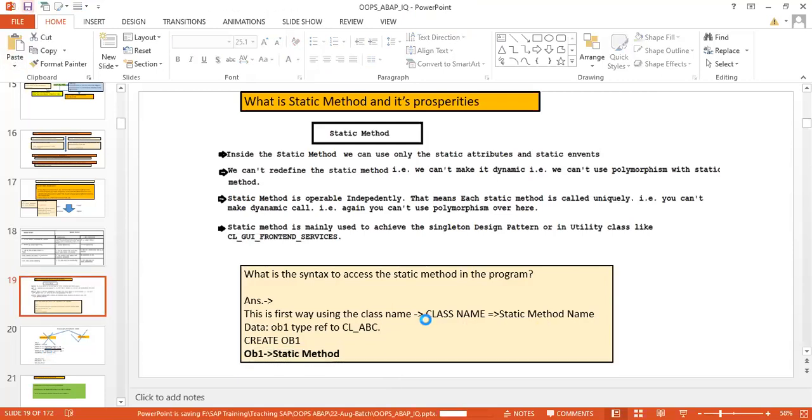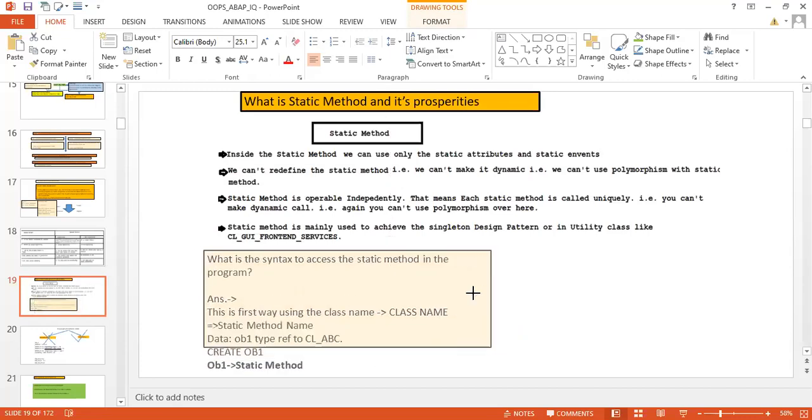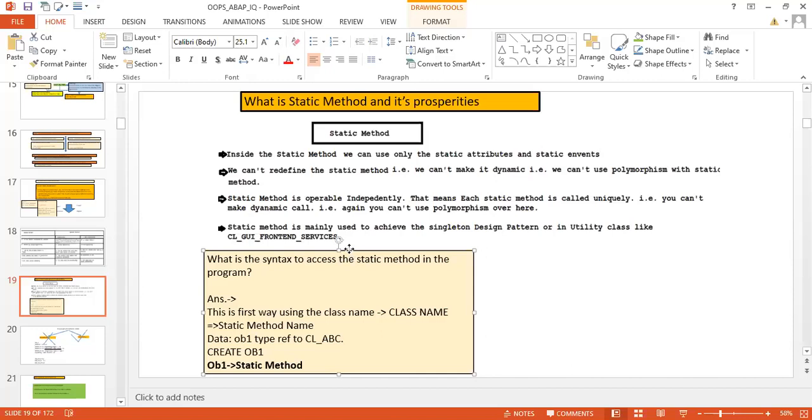Now, let's try to understand some more important stuff. You give me the answer, so you will be able to remember for longer.